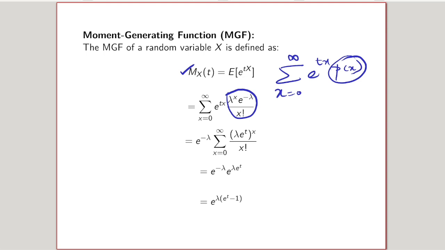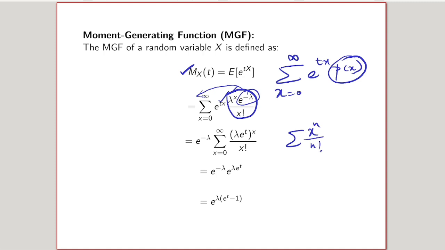Since e power minus lambda is independent of the summation variable x, we can take it outside. So e power minus lambda into the summation over x from 0 to infinity of lambda e power t power x divided by x factorial.